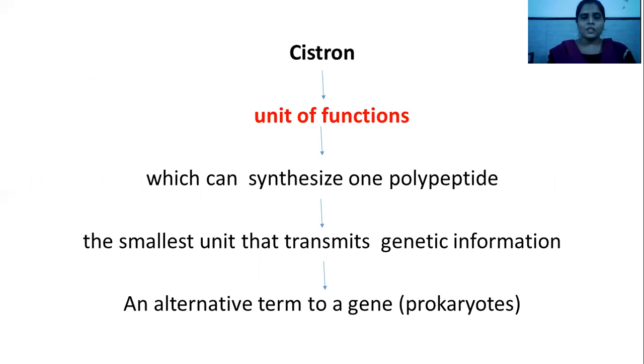So, the cistron can synthesize a polypeptide, it can code for protein, and it is the smallest unit that transmits genetic information. It is an alternative term given to the gene in the case of protein. So you can say the cistron is the smallest unit which transmits genetic information because it contains codons within it. It possesses messages in it, and that is why it can be transferred from generation to generation. But in the case of prokaryotes, as introns are not present, a gene is not interrupted by non-coding sequences. You can say cistron is an alternative term for gene in the case of prokaryotes.